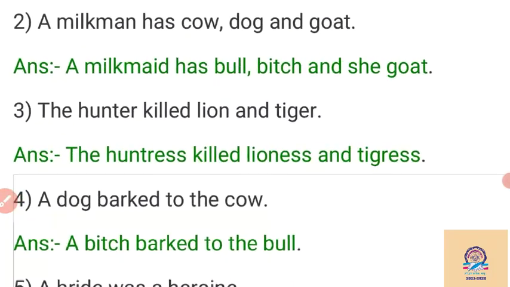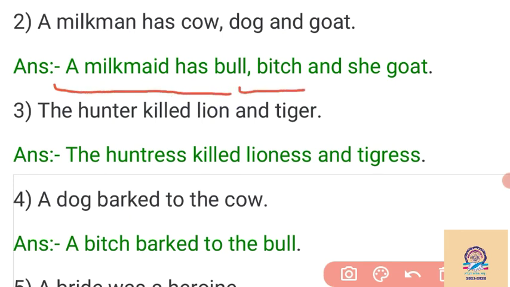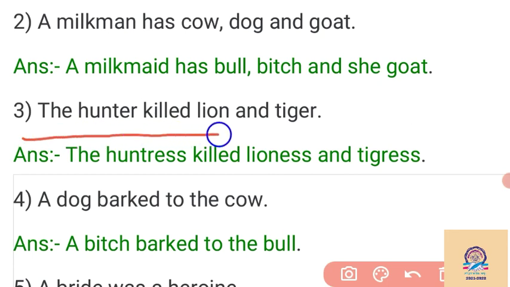Then: a milkman has cow, dog and goat. So milkman changes into milkmaid, cow changes into bull, dog changes into bitch, and goat changes into she-goat. So our answer is: a milkmaid has bull, bitch and she-goat. Then: the hunter killed lion and tiger.